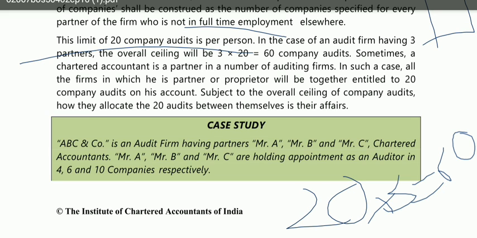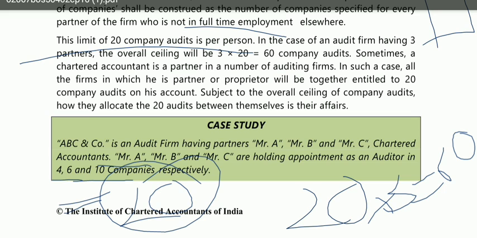Now what happens is, Mr. A is the auditor for 4 companies, Mr. B for 6 and Mr. C for 10. So that means 4 plus 6 plus 10. So they are auditors in other firms for 20 companies, right?